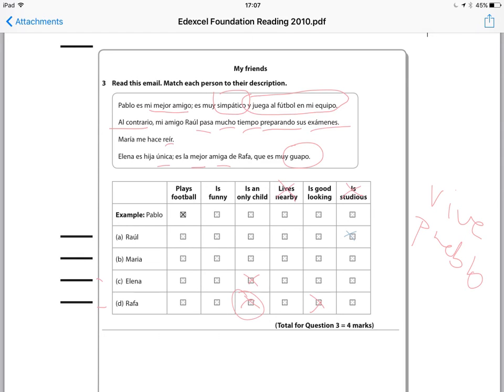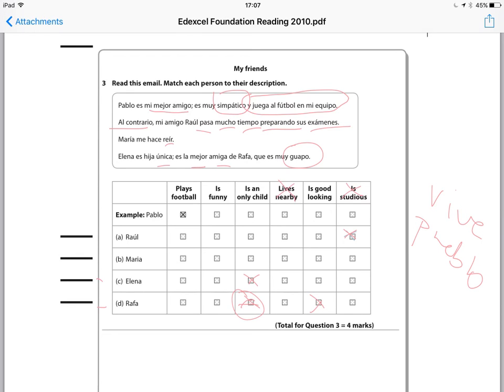I'm glad I did that because it's an example of what often happens in the exam when you're trying to work fast through the exam and you accidentally put two crosses on the same line. Remember, the exam board says that you need to put a line through it if you've changed your mind. So make sure that you only have one cross left per line. So we've got Raúl, Elena, Rafa. I've got rid of that extra one by putting an extra line through it where I wrote it on the wrong line. I don't want to lose marks there.